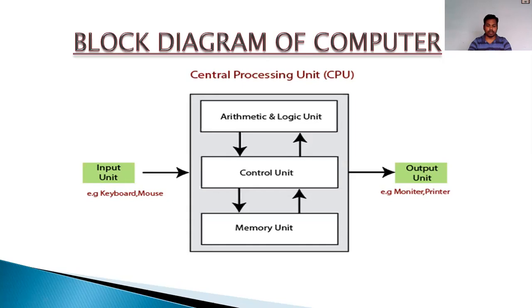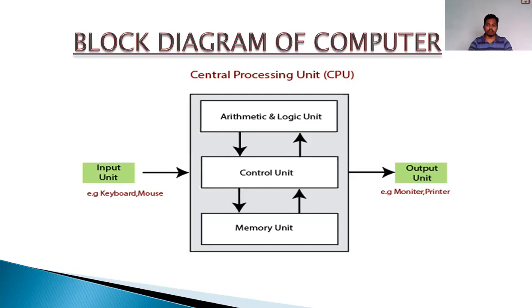By moving the mouse, you are giving input to the computer. You are clicking on some folder and giving an instruction to the system to open this folder. You are double clicking on any file or folder to open it. So what you are doing is giving instructions, right? Input units are the devices through which you give input to the computer. The keyboard and mouse are all input units. Now, this instruction will go to the central processing unit.